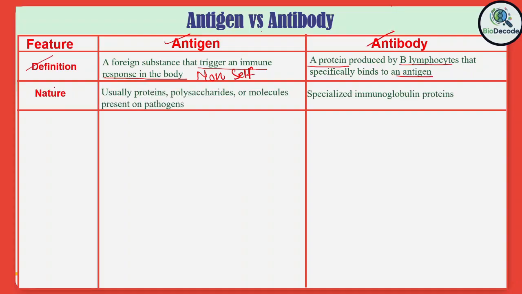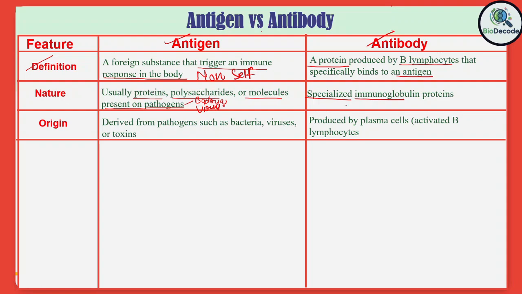Let's move on to the second difference. Antigens are usually proteins, polysaccharides, or molecules that are present on the pathogen surface, for example, bacteria or virus. Antibodies are specialized proteins that are known as immunoglobulins that circulate within the body fluid.